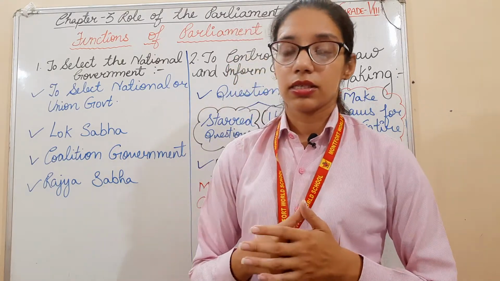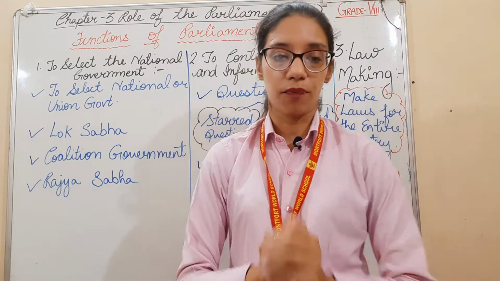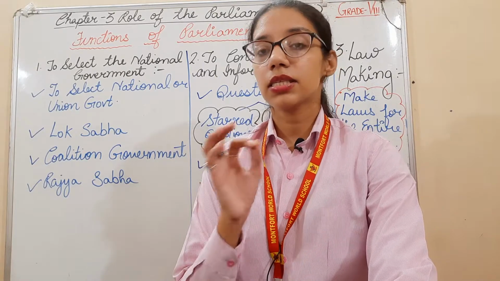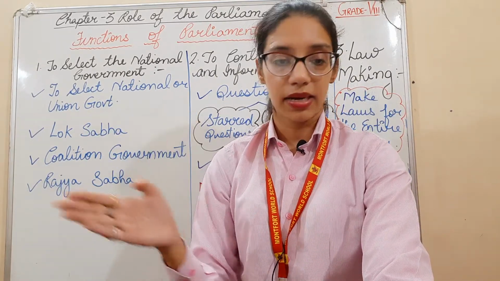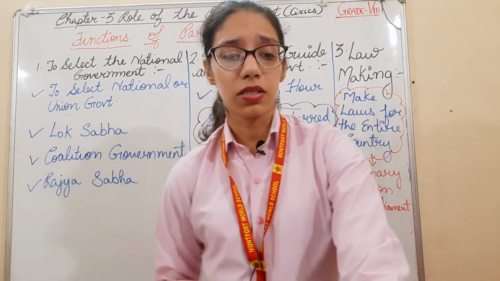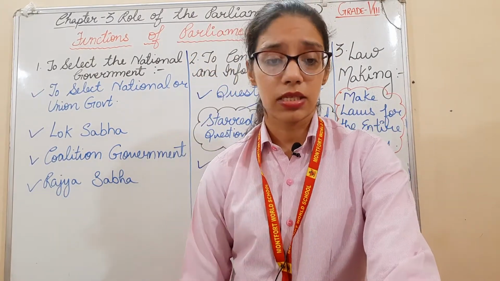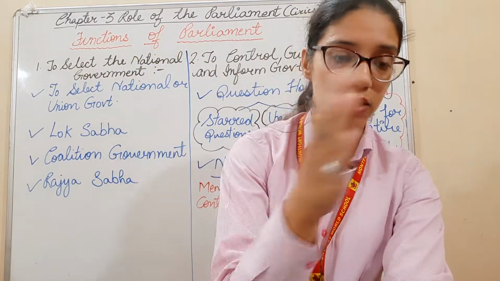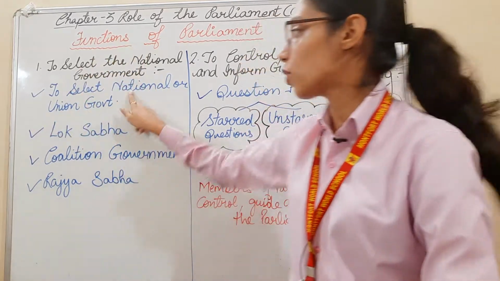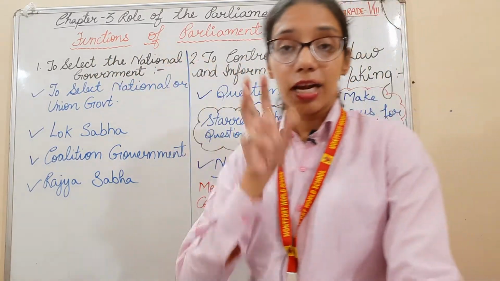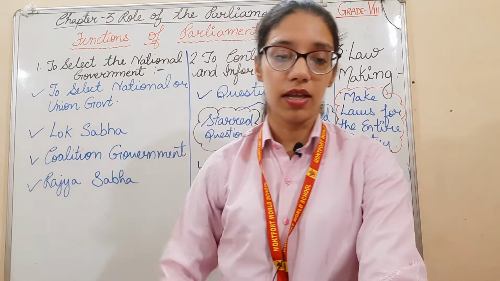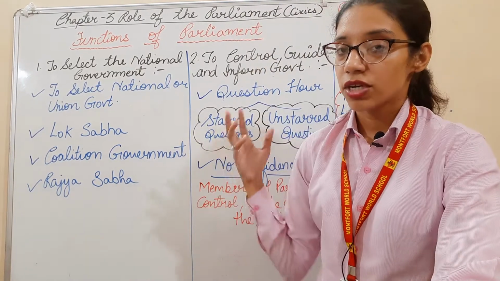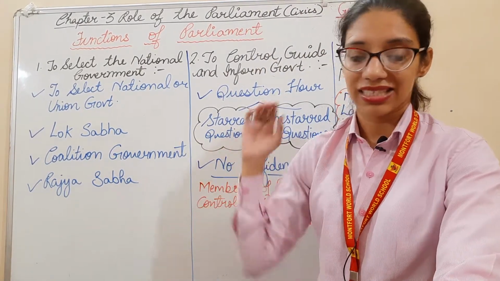The Council of Ministers is the executive organ of the government. The ministers are allotted different areas of the government such as Health Minister, Finance Minister, Defense Minister, Education Minister. They are the administrative heads of the various departments at the national level. I'm talking about the national level here.